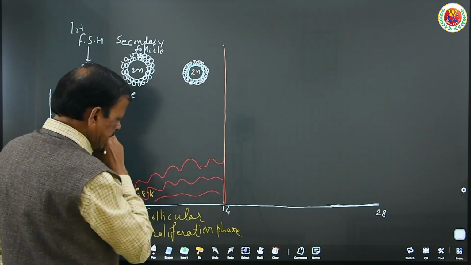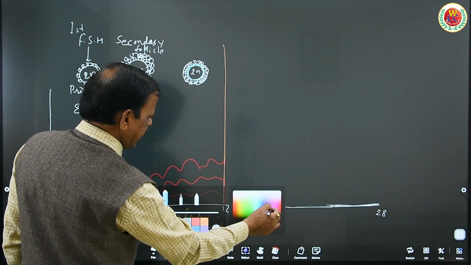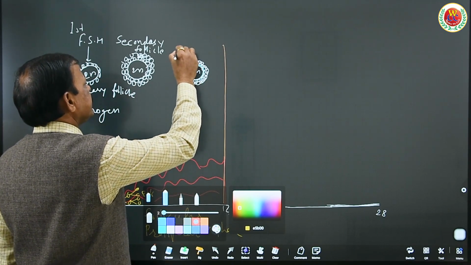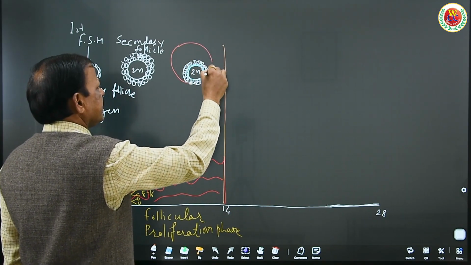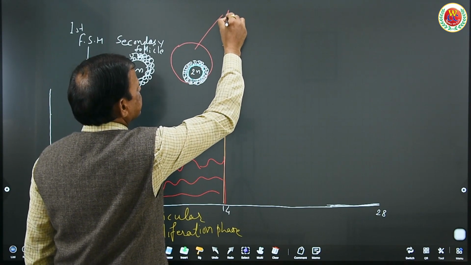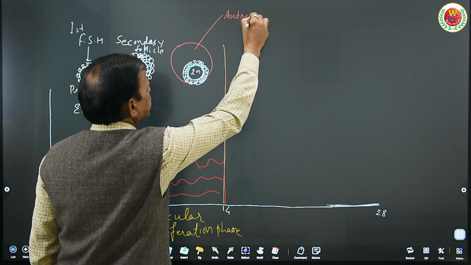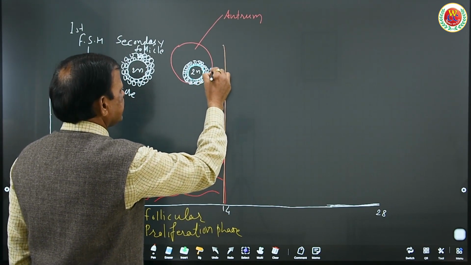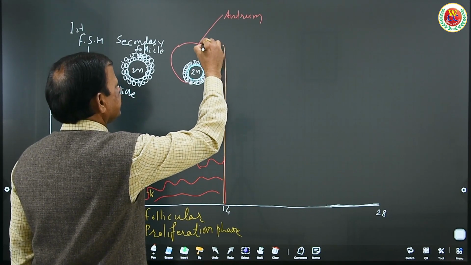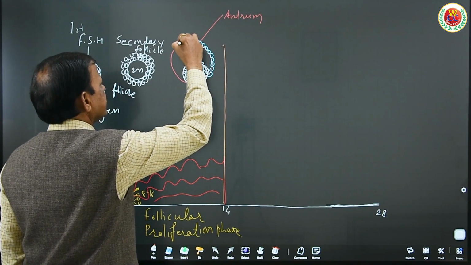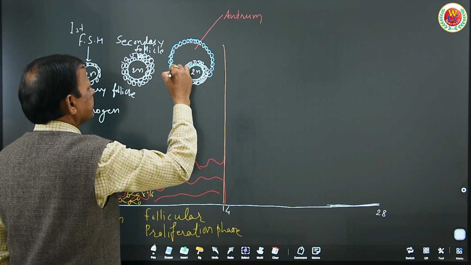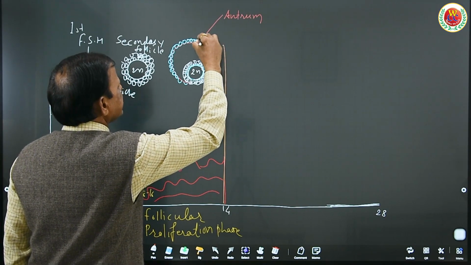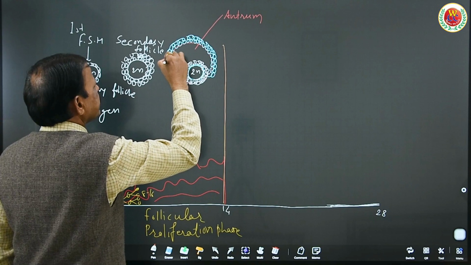As seen here, it has an antrum, a fluid filled cavity, surrounded by two layers: this is tunica interna, and this other one is tunica externa. This is up to the 14th day. This is the developed Graafian follicle.